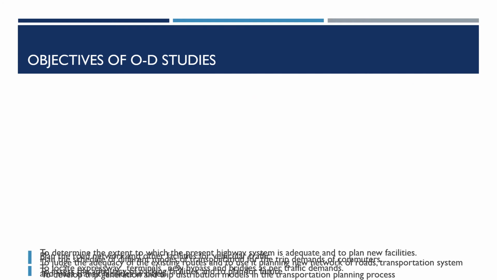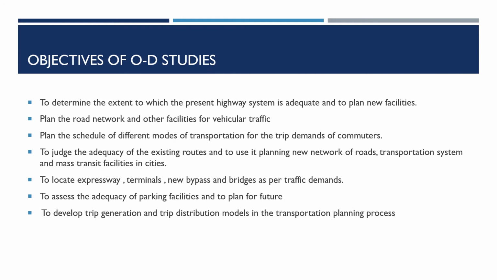The objectives or applications of OD studies are to determine the extent to which the present system is adequate and to plan new facilities. That is the major objective behind performing OD studies: collect the information, assess the adequacy of the present facilities, and plan for new facilities.